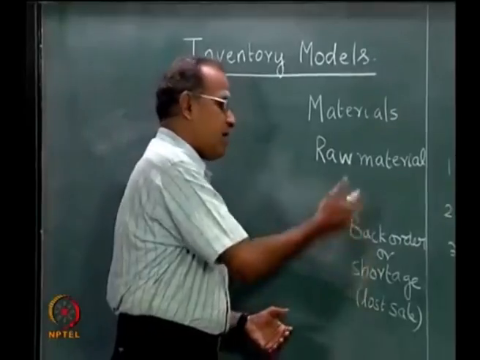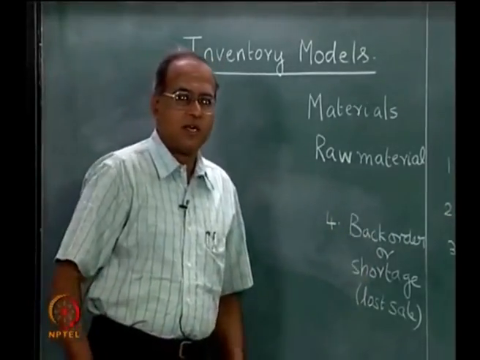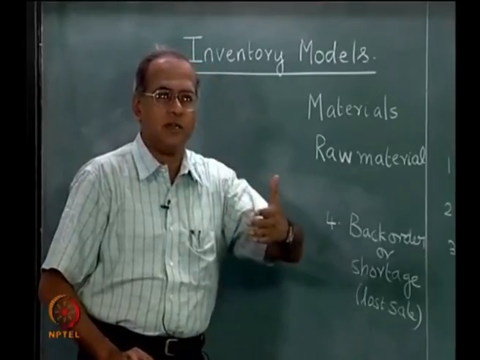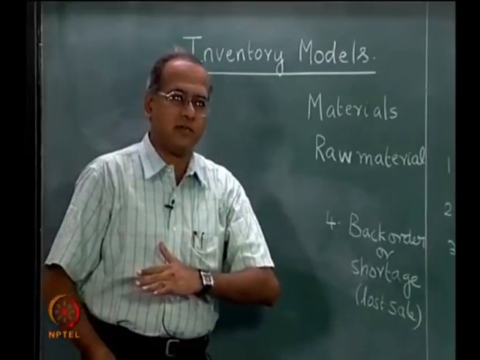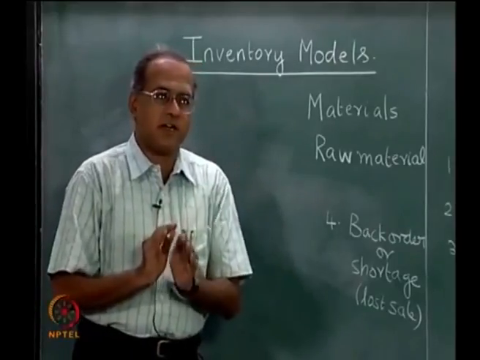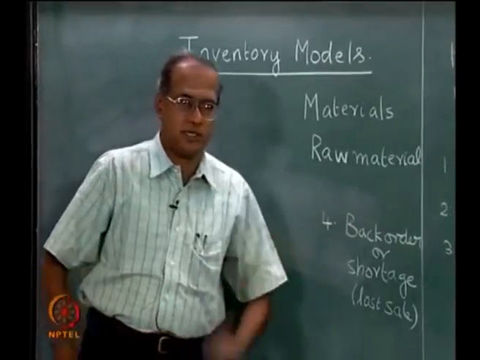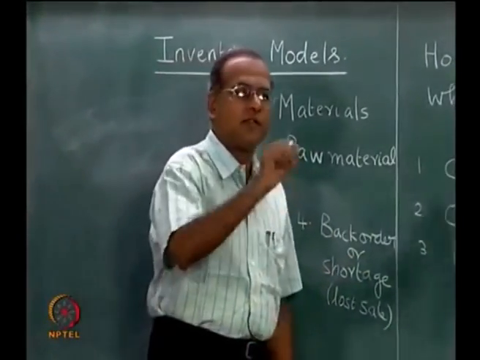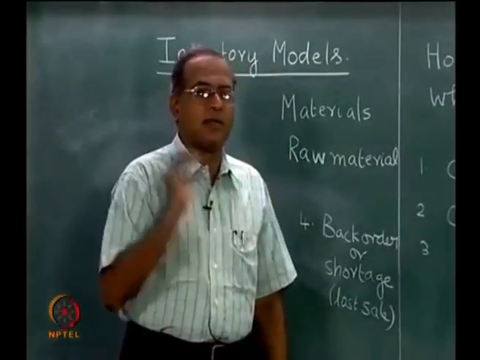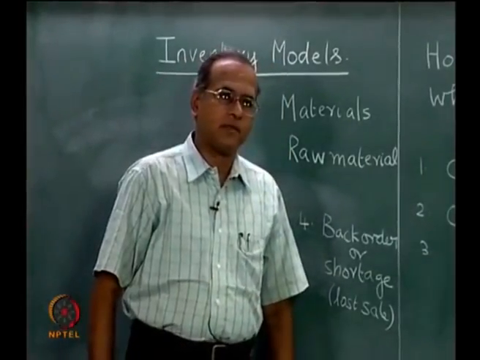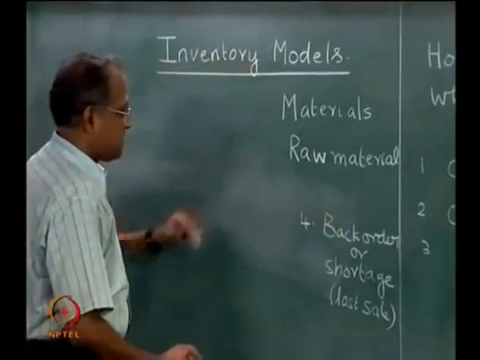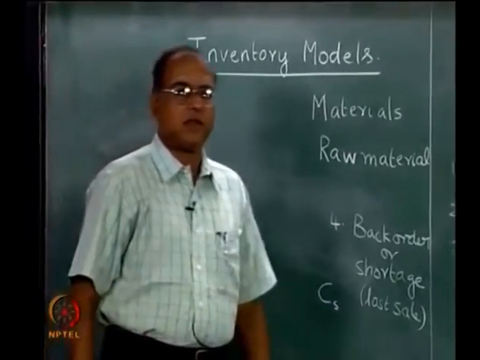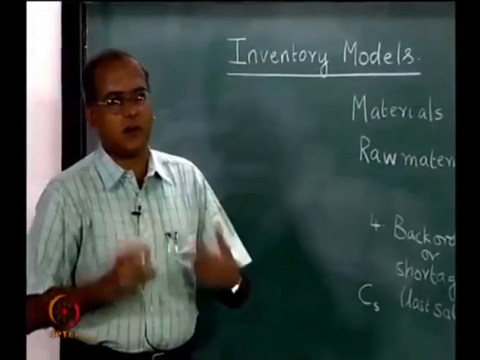Very loosely, both of them are called shortage. Shortage has to be specified whether we are looking at a back ordering situation or a lost sale situation. Usually, when it is not specified, it is assumed that it is a back ordering situation. So, there is a cost associated with this if the material does not come in time. Such a cost is given by the notation CS, cost of shortage. Now, this also has several components.